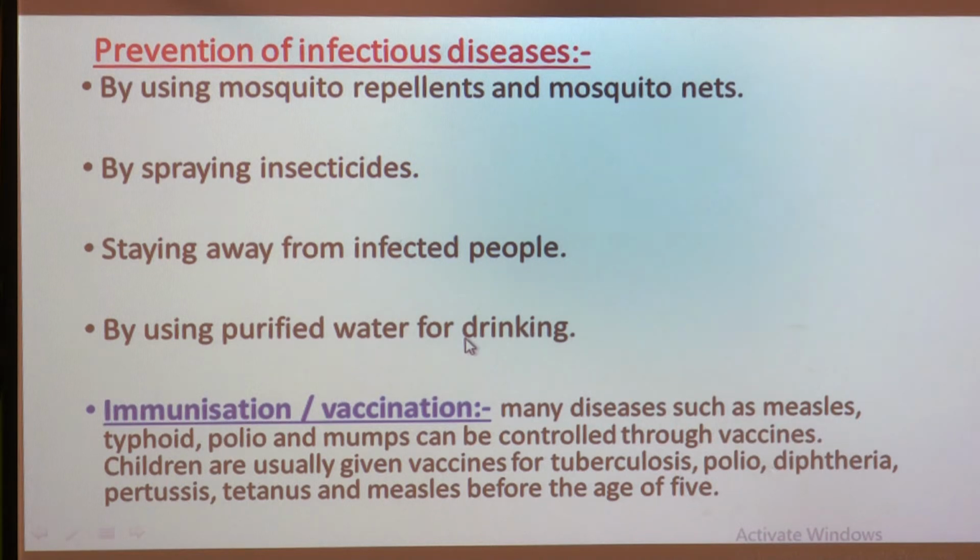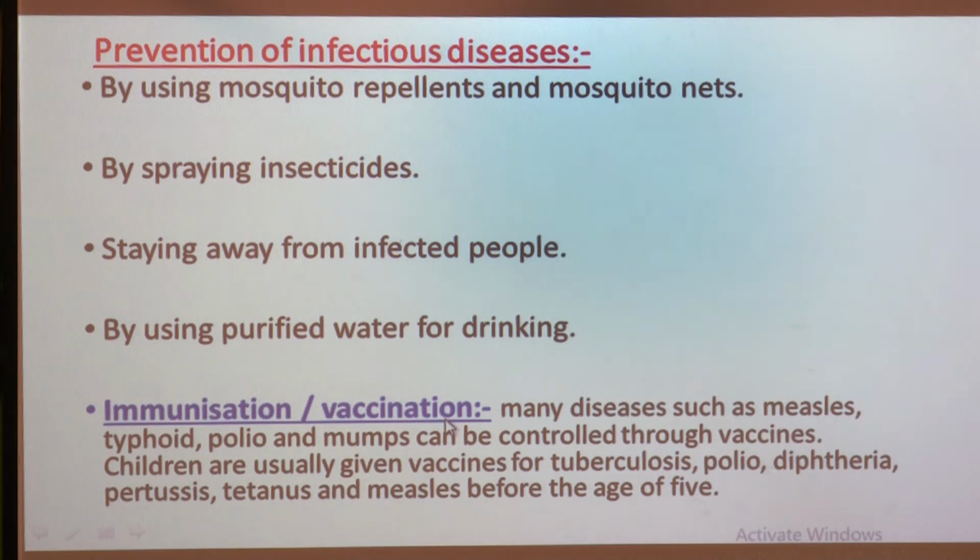So these are some of the ways by which we can prevent ourselves, or stop the spreading of infectious diseases. Apart from all those methods, one most important method is immunization or vaccination. Many diseases such as measles, typhoid, polio and mumps can be controlled through vaccines.